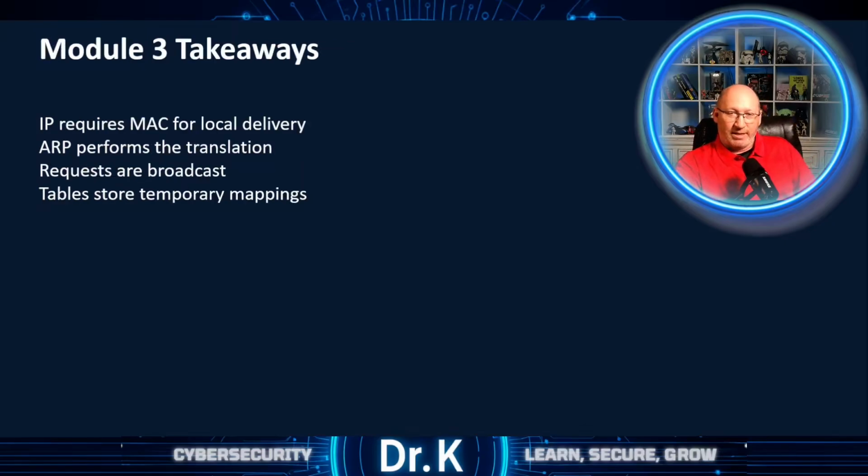So in this module, we examine how devices resolve the gap between logical IP addressing and physical MAC delivery, how ARP enables the device to discover the MAC address needed to construct that frame. Through a broadcast request and unicast replies, devices dynamically learn local mappings and cache them temporarily, and this mechanism allows the layered architecture of a network to function smoothly at scale.